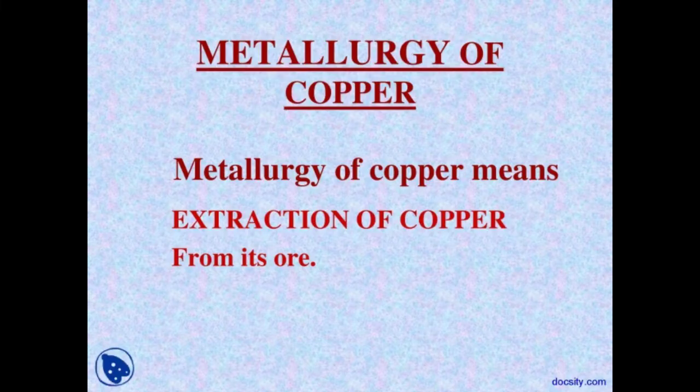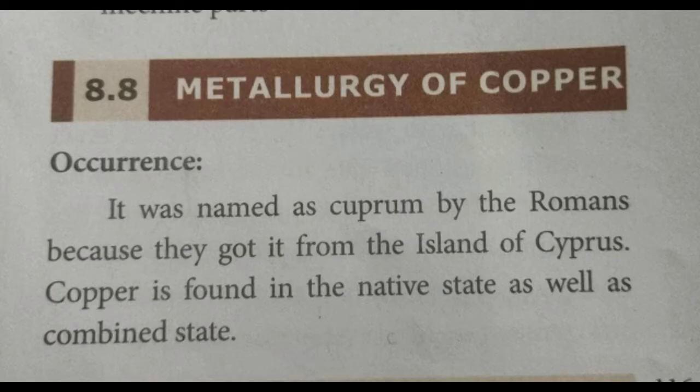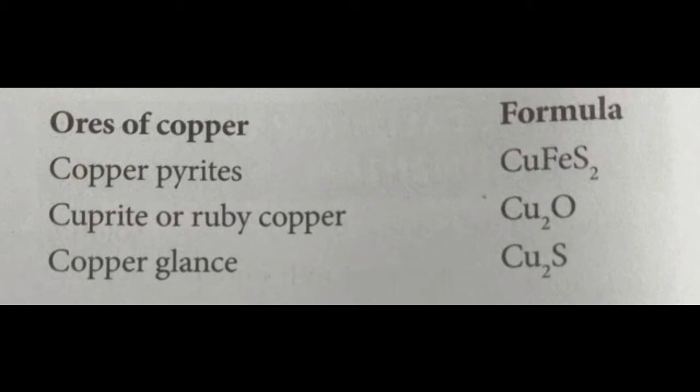Shall we move on into the lesson, Unit 8, and we are now going to learn about metallurgy of copper. Already we have learnt about the metallurgy of aluminium. Now we move on into metallurgy of copper. Occurrence. It was named as cuprum by the Romans because they got it from the island of Cyprus. Copper is found in the native state as well as combined state. Now we look into the ores of copper.